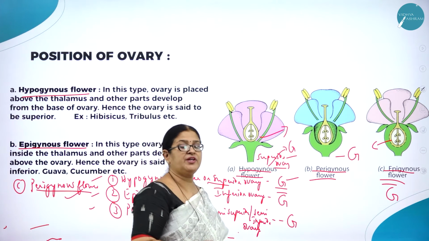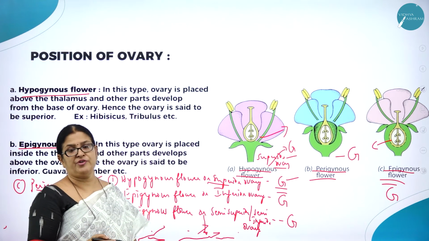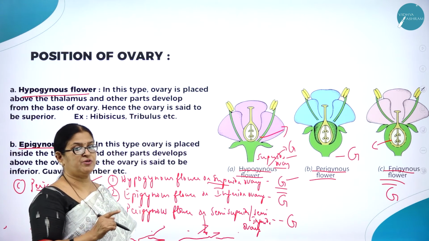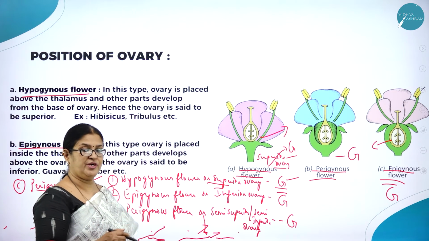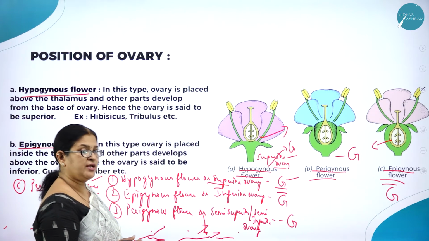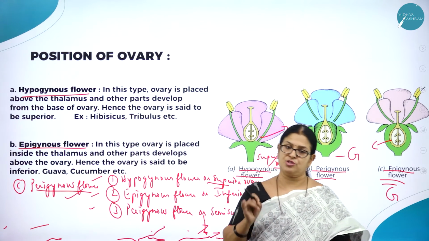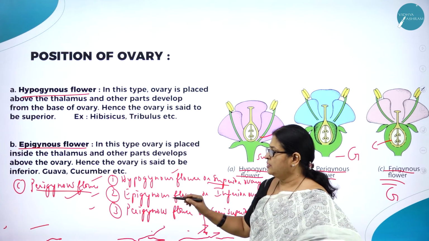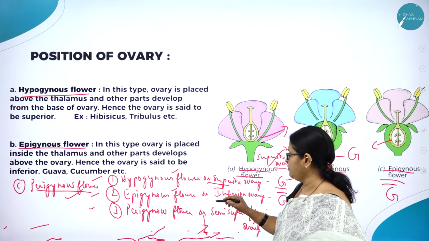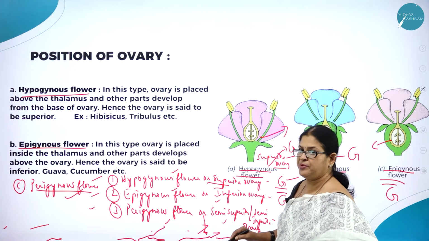So this is a very, very important concept from the examination point. Definitely you will get this for your examination. It is one of the questions that is going to appear for your board exam. I repeat, based on the position of the ovary, there are three types of flower. One is called hypogynous flower or superior ovary. Then epigynous flower or inferior ovary. Third one called perigynous flower or semi-superior, semi-inferior.